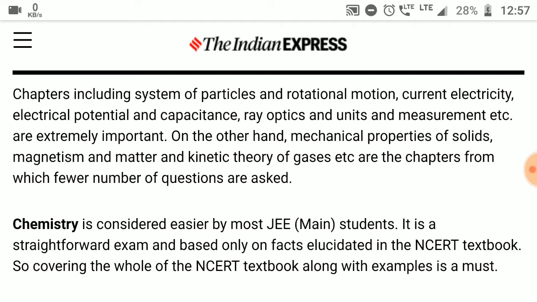Chapters including system of particles and rotational motion, current electricity, electrical potential and capacitance, ray optics, and units and measurement, etc., are extremely important. On the other hand, mechanical properties of solids, magnetism and matter, and kinetic theory of gases, etc., are the chapters from which a fewer number of questions are asked.